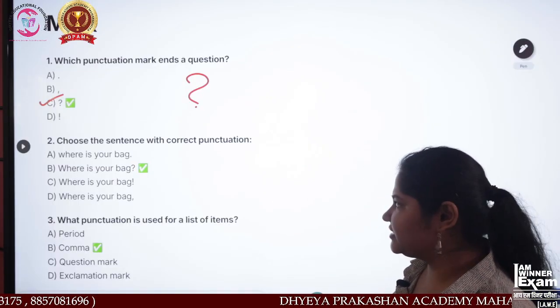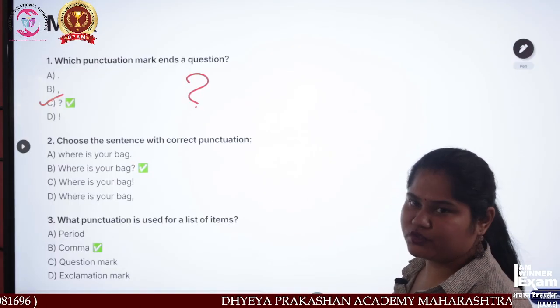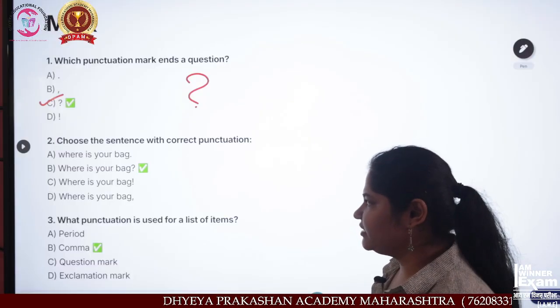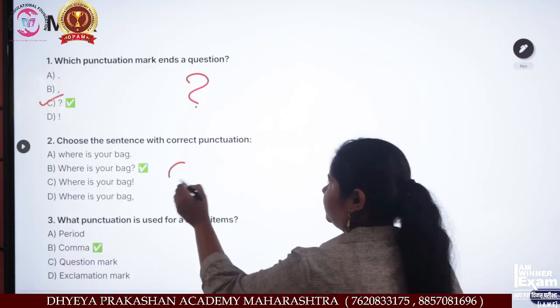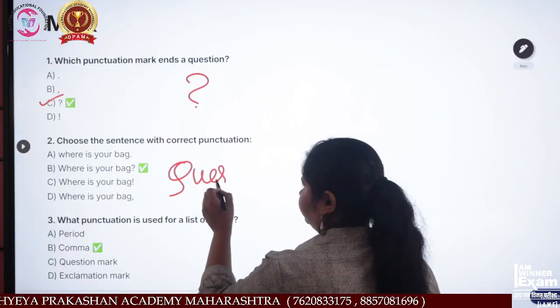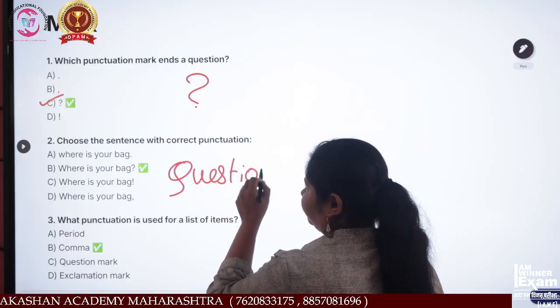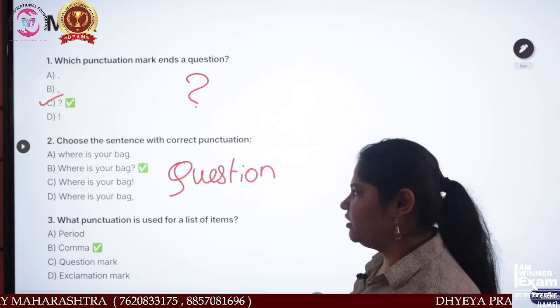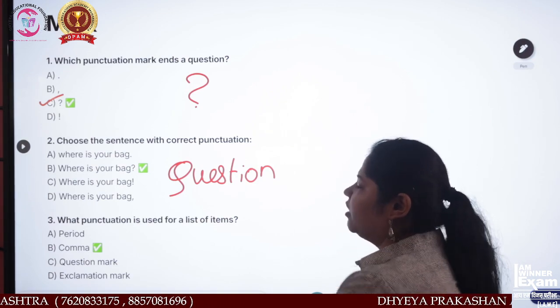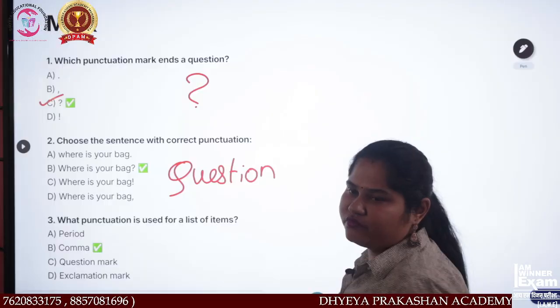Choose the sentence with correct punctuation. Now see, "Where is your bag?" This is in question form. When we ask a question, we don't use a full stop.